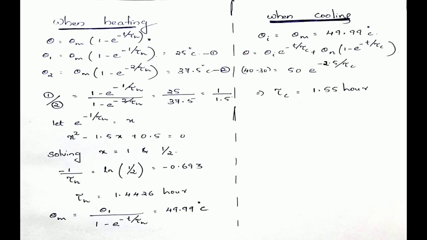So definitely the magnitude of theta will be the difference between these two, that is 40 minus 30. Magnitude of theta i we know, that is 49.99. I am taking it as 50 here, and it is being disconnected for 2.5 hours. So definitely the time t will be 2.5 hours. So after making the substitution from here, you will be able to find the value of tau c, which is 1.55 hour.